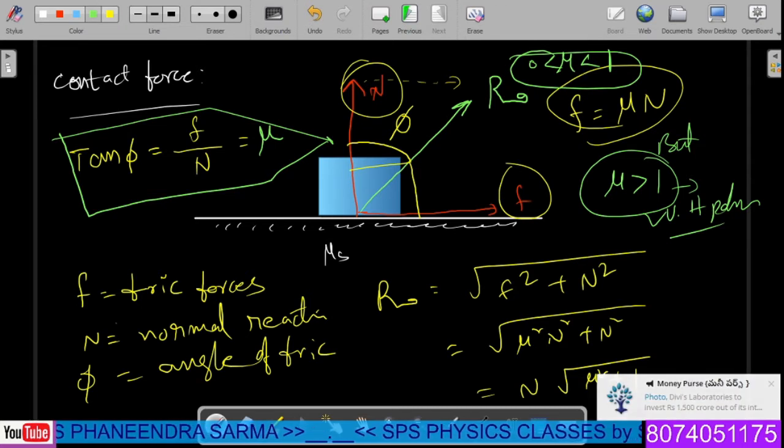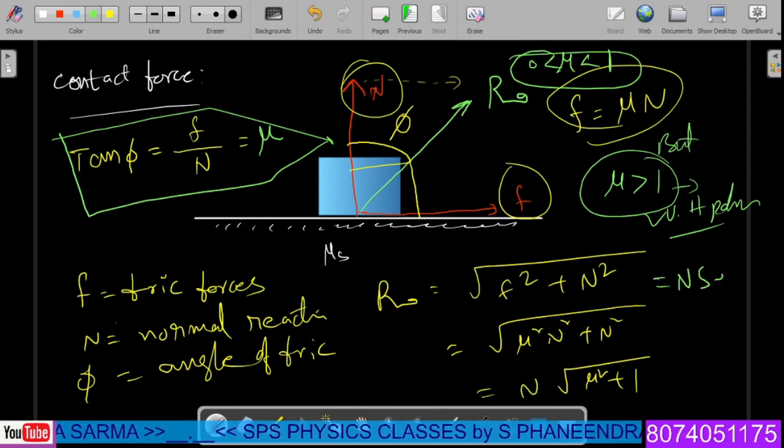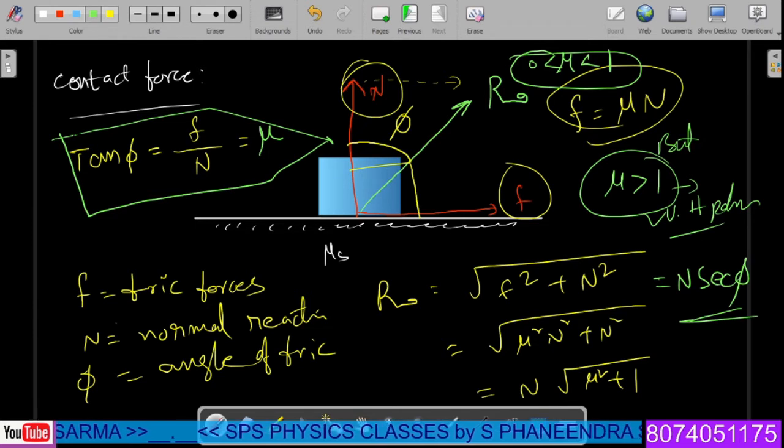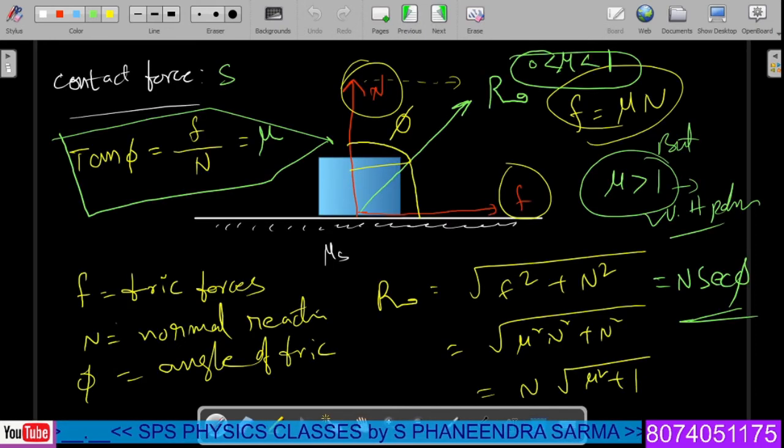Anyways, now in the given case, the total value of the normal reaction is given, by writing the free body diagram, this is exactly equal to mg. μ is nothing but tan φ, so we have to write 1 plus tan square φ. That means we can write N into secant square φ, or solving, we get this value is equal to N secant φ. This is called R of the particular case. Now, this is called the static condition. What we are getting here is called a static condition.